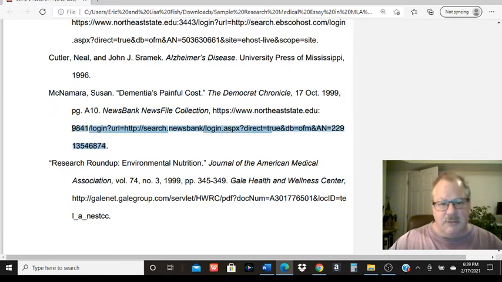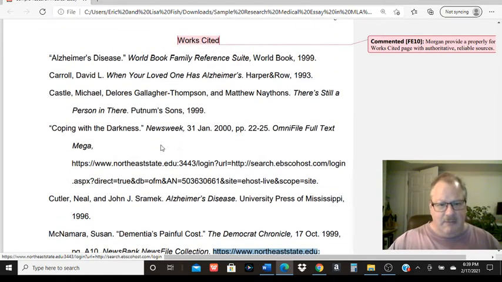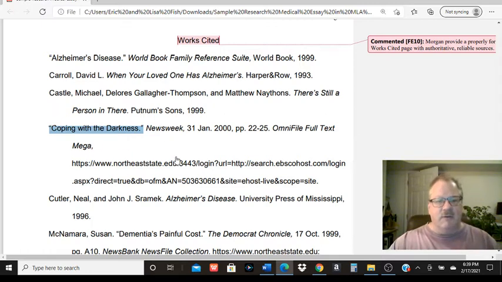With web addresses, I want the full web address so I can click on it and go straight to that article that you used. So make sure you do that. Every entry is a little bit different, but that's the basic pattern. If you don't have a writer's name, you'll start with the article title or the web page title. Then, here this was a magazine, but it would be the website title, and whatever information you have after that.